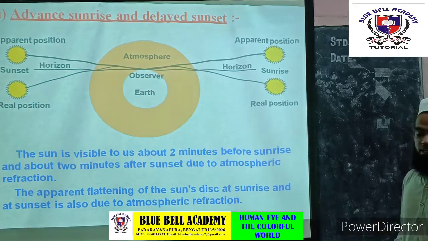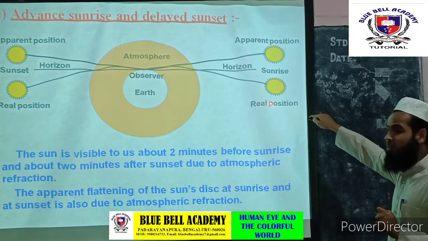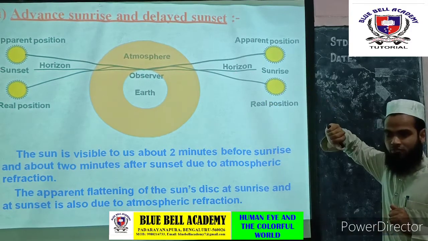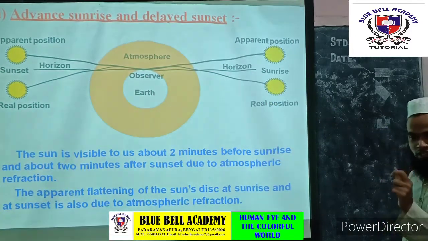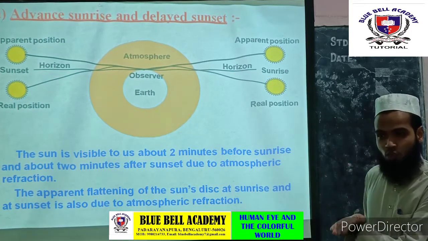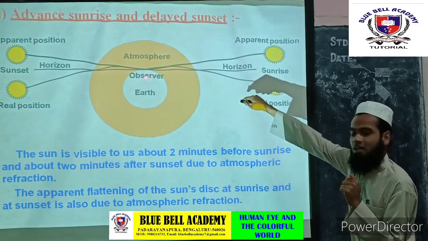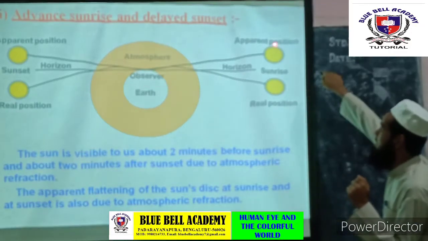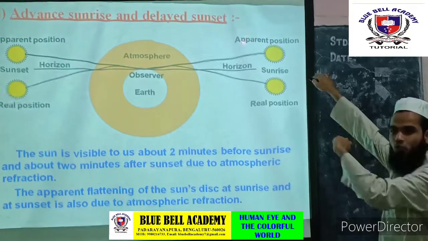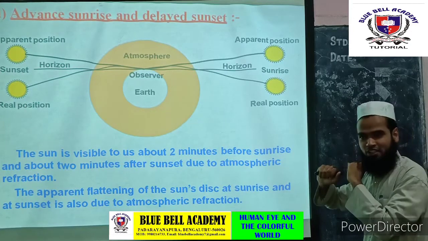But the sunlight has to travel from the rarer medium to the denser medium. When a light ray passes from the rarer medium to the denser medium, it bends towards the normal. As it bends towards the normal, for the observer, the sun appears slightly above its actual position. This concept we call early sunrise.